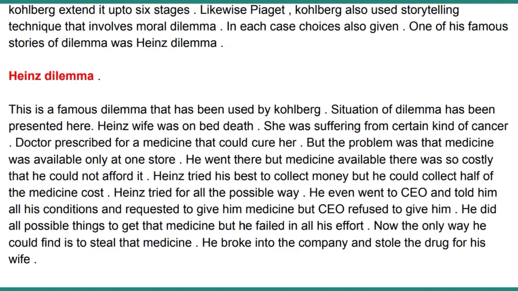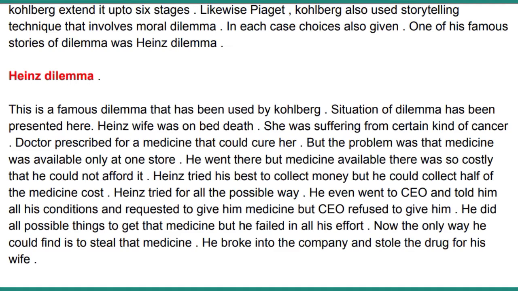So he actually broke into the company and stole the drug for his wife. He stole the medicine from the drugstore just to save his wife's life.